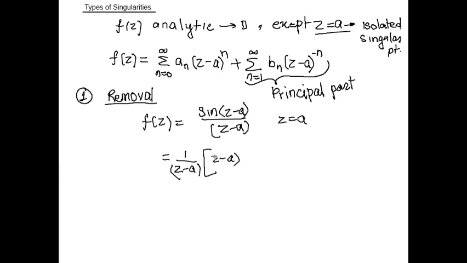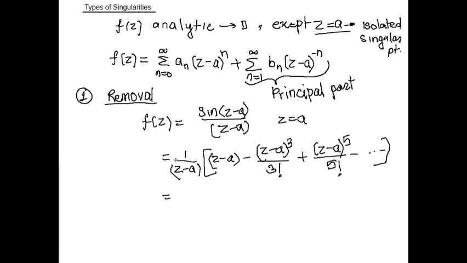So this is (z minus a) minus (z minus a) whole cube, only odd terms are there, upon factorial 3 plus (z minus a) to the power 5 by factorial 5, minus alternating and so on.